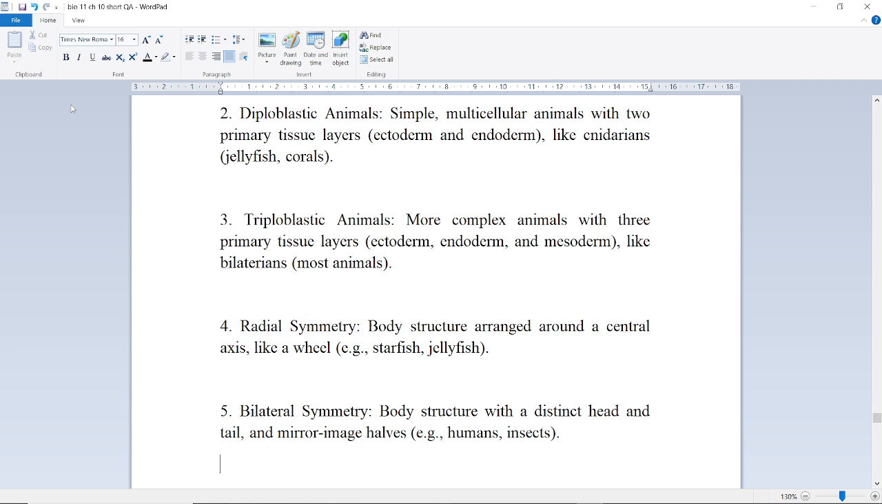Next is triploblastic animals, more complex animals with three primary tissue layers, ectoderm, endoderm, and mesoderm, like bilaterians, most animals. Next is radial symmetry, body structure arranged around a central axis like a wheel, for example, starfish, jellyfish. Next is bilateral symmetry, body structure with a distinct head and tail and mirror image halves, for example, human, insects.